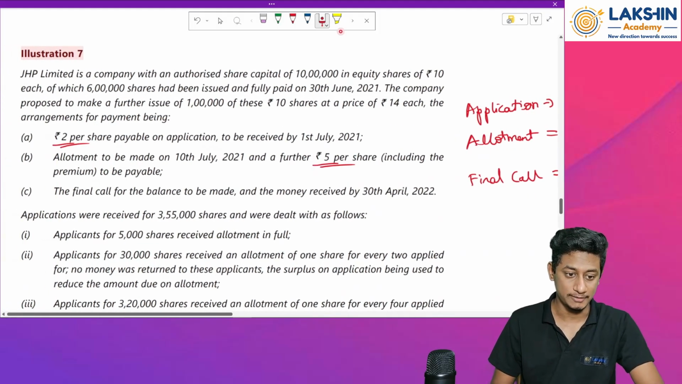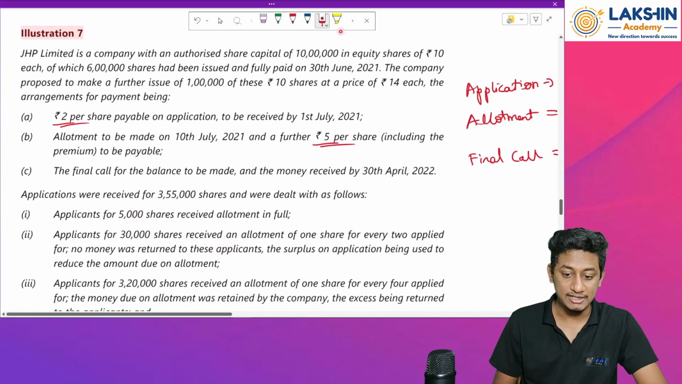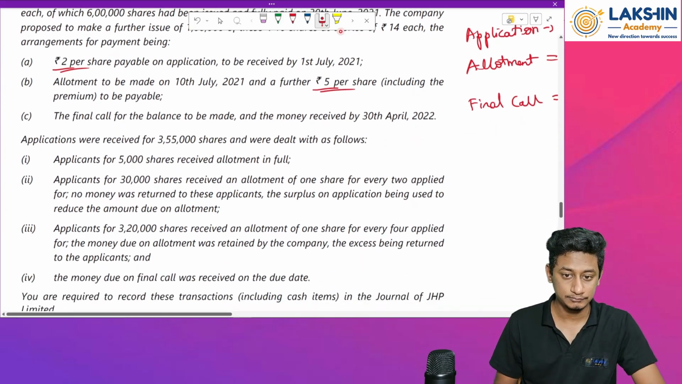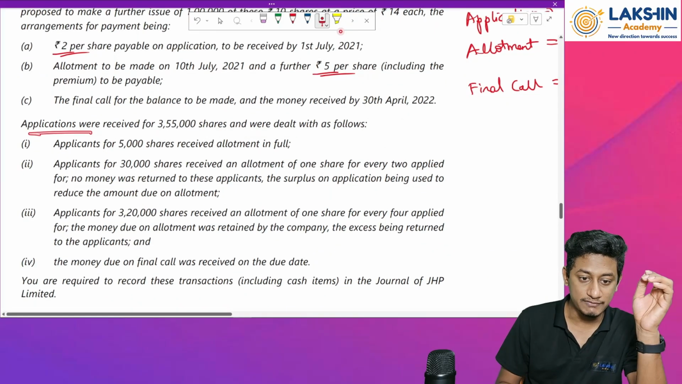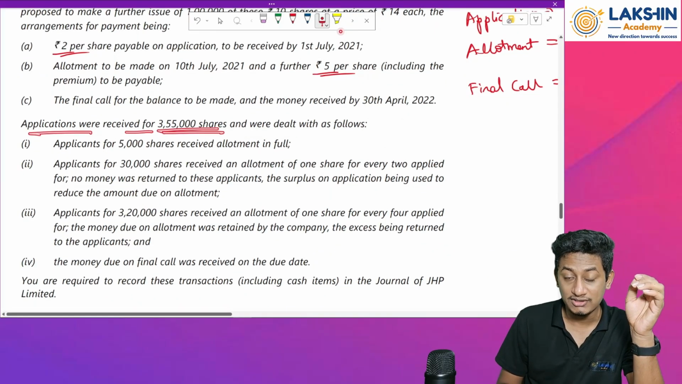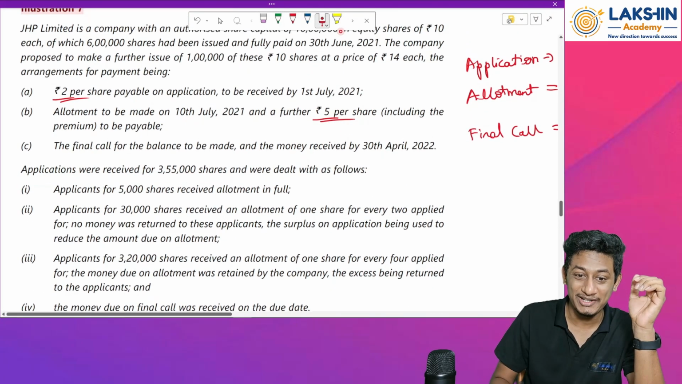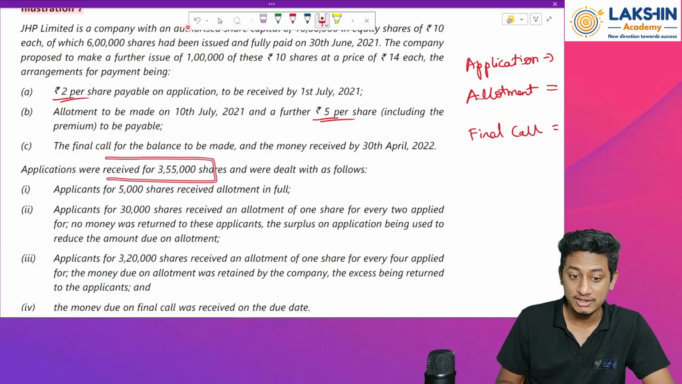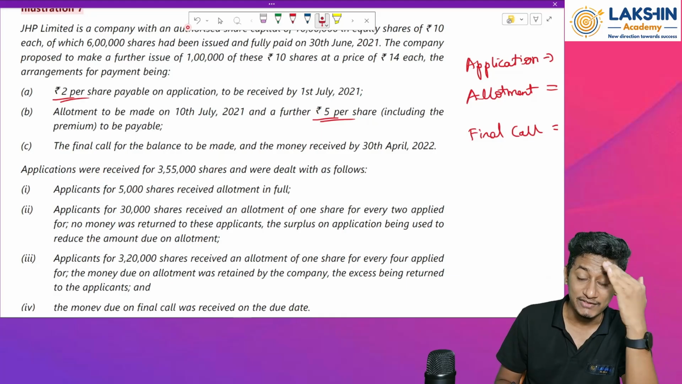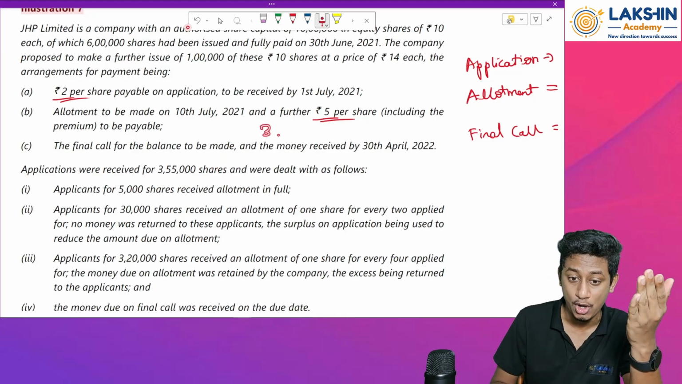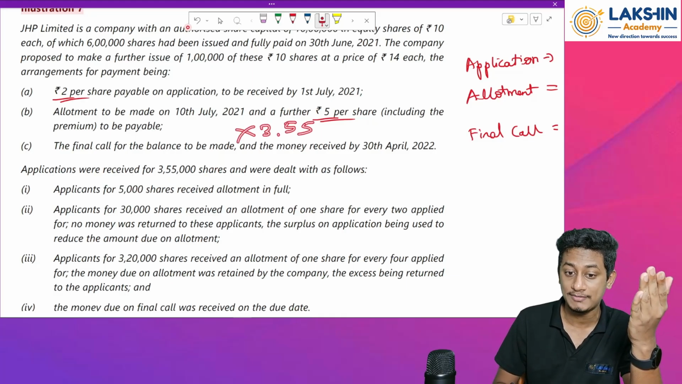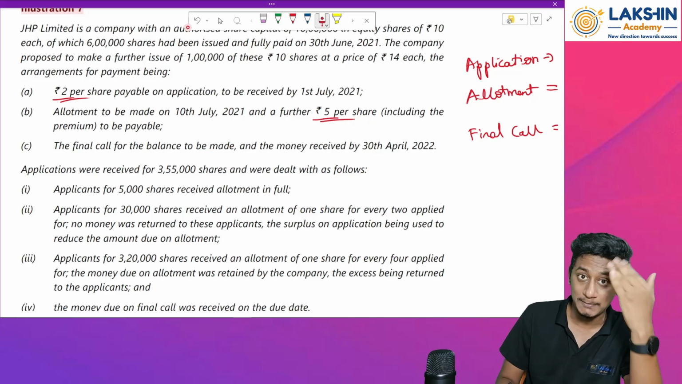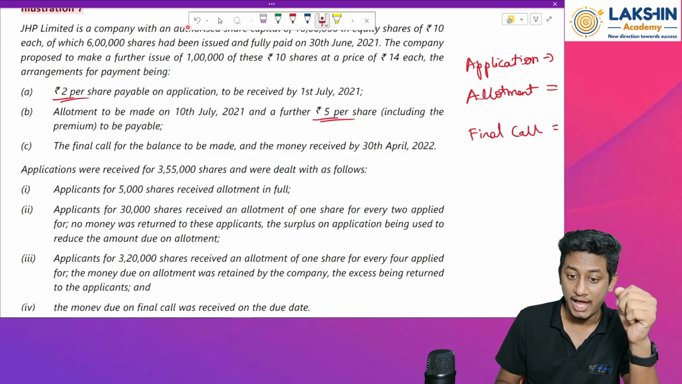Okay, fine. Going ahead. The applications were received for 3,55,000 shares. What has happened over here? I am going for an issue of 1 lakh shares, but I have received applications for 3,55,000 shares. That means it's an oversubscription of 3.55 times. People have oversubscribed my issue, and were dealt as follows.